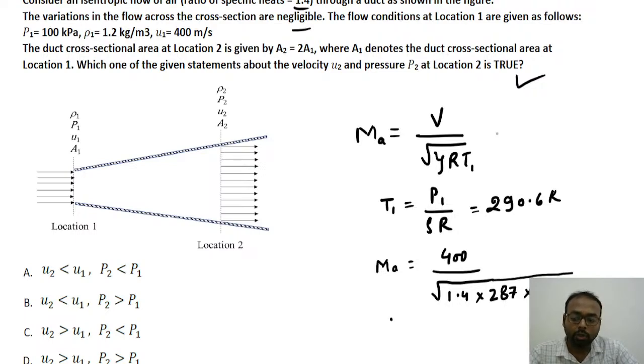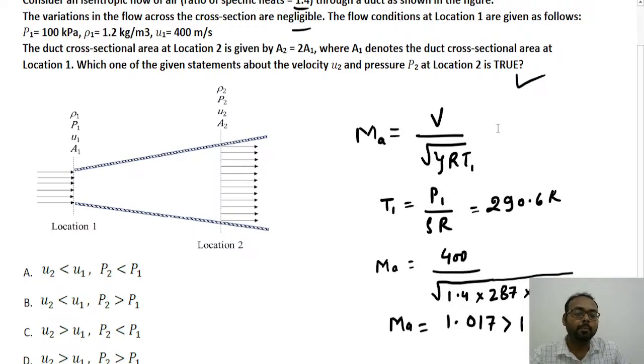Now when we solve this, the Mach number comes out to be 1.017, which is greater than 1.